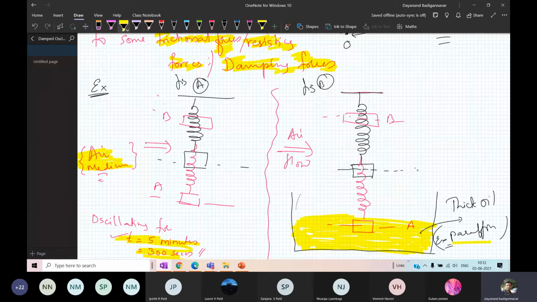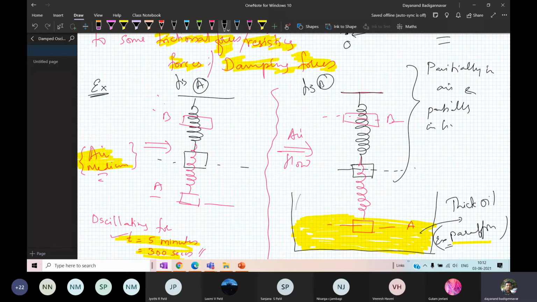Keep in mind, it is partially in air and partially in the liquid medium.